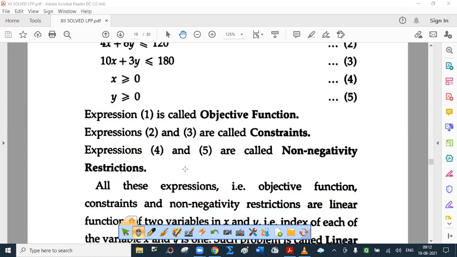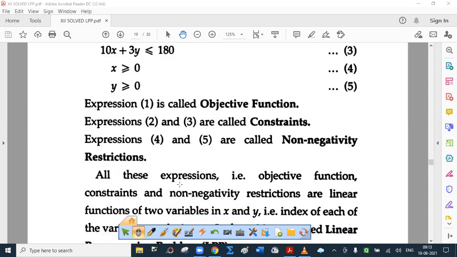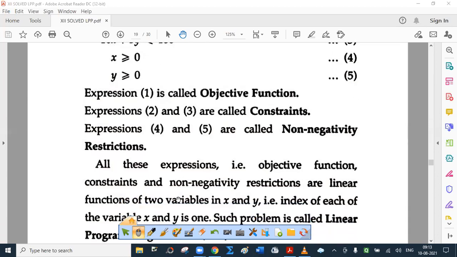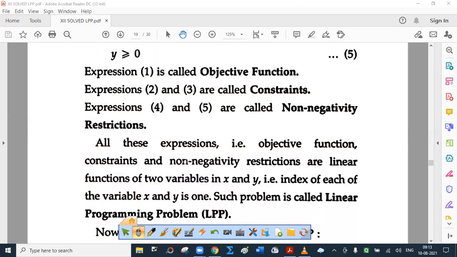All these expressions, that is objective function, constraints, and non-negativity restrictions, are linear functions of two variables X and Y. That is, index of each of the variables X and Y is 1. Such problem is called linear programming problem.